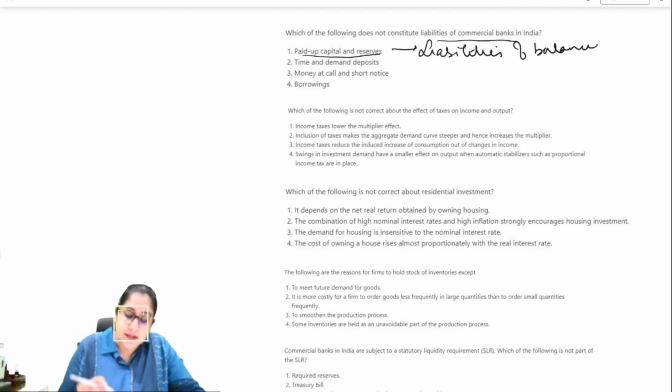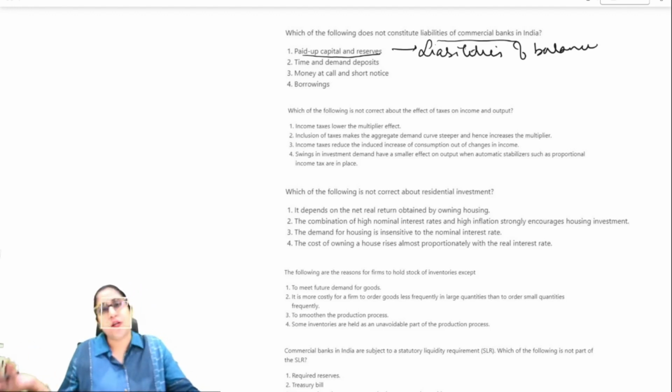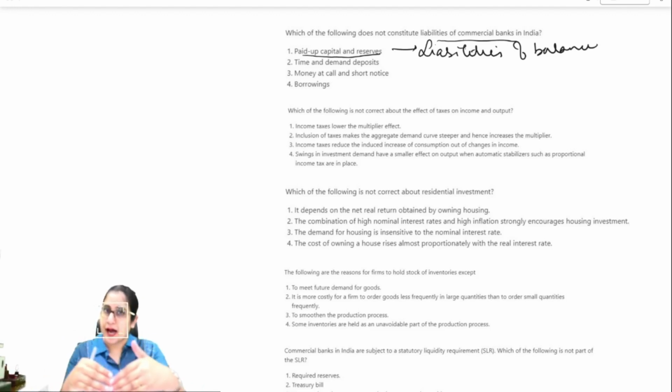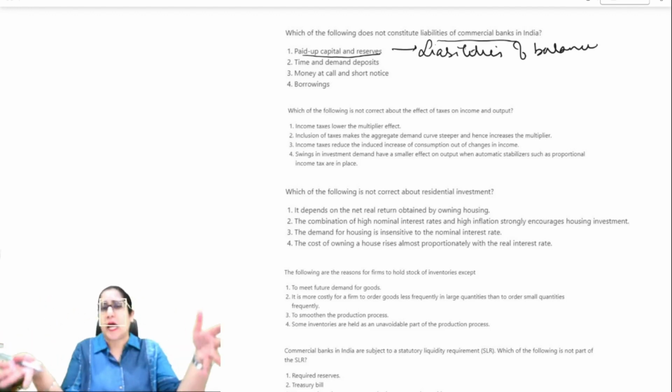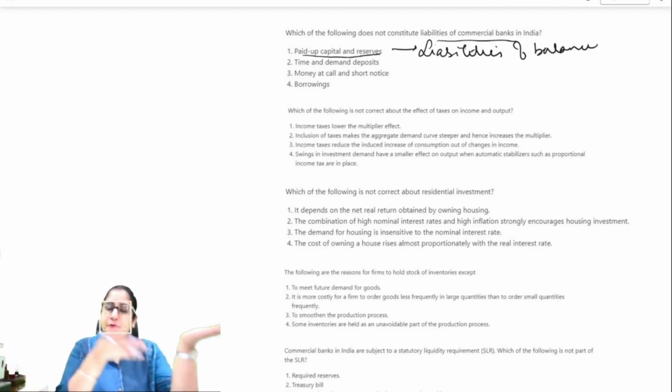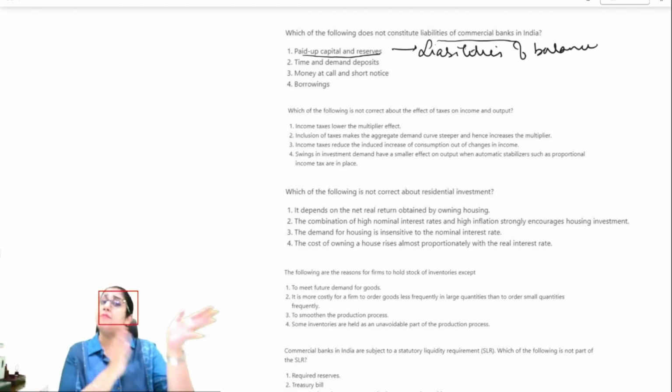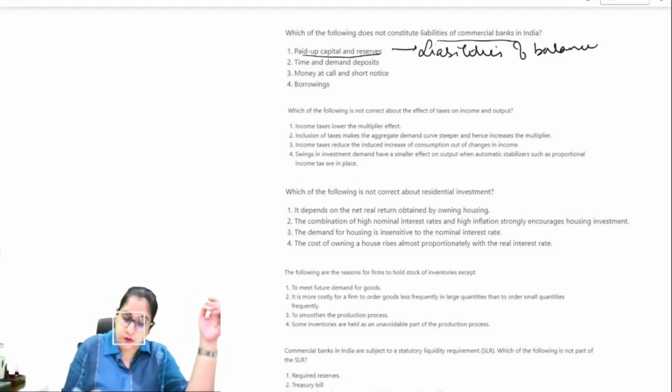Then time and demand deposits, we know, they are liabilities. If you deposit your money in the bank for 2, 3, or 4 years, or whatever the time period, the bank will have to return it to you. So that is a liability for the bank.